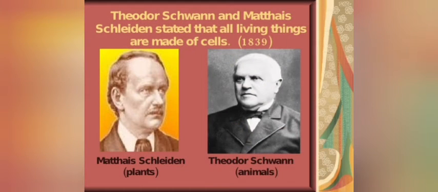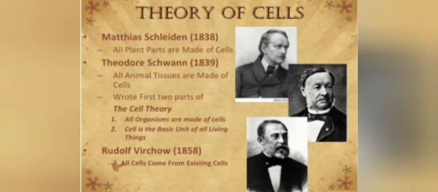Next is cell theory. Theodor Schwann and Matthias Schleiden stated that all living things are made of cells. You can note down that Matthias Schleiden was a German botanist who announced that every plant is made up of a large number of cells. Theodor Schwann was a German zoologist who made a similar discovery in animals.